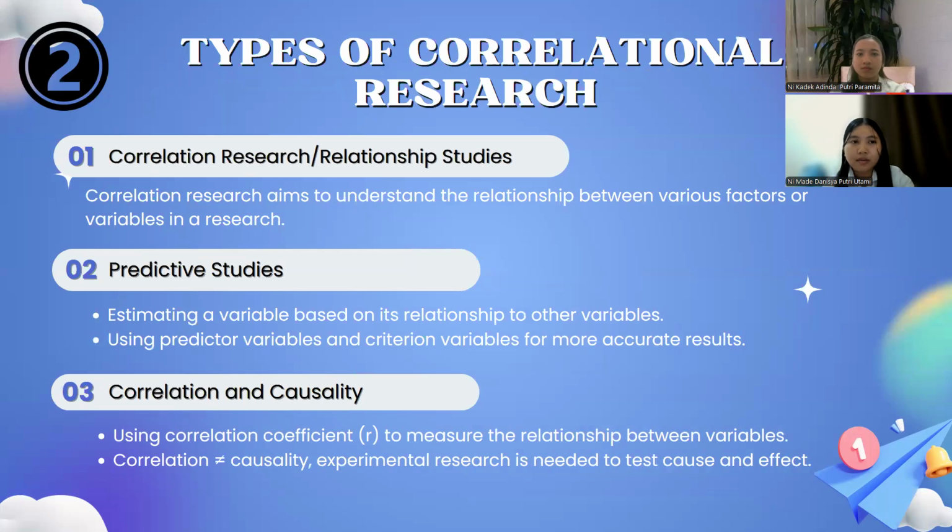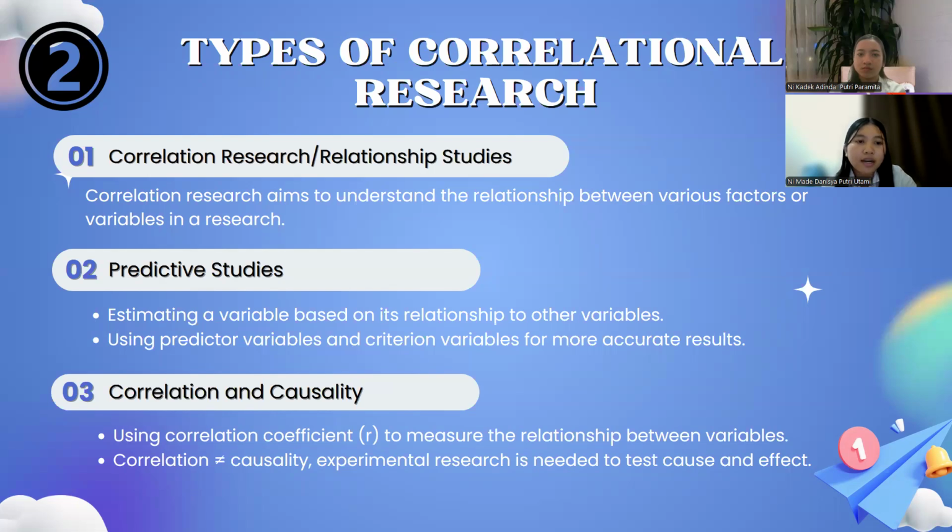The second material is types of correlational research. The types of correlational research include: the first is correlational research or relationship studies. Correlational research aims to understand the relationship between various factors or variables in a research. For example, in the field of education, this research can be used to find out how two factors such as academic learning outcomes, motivation, or self-concept are interconnected.